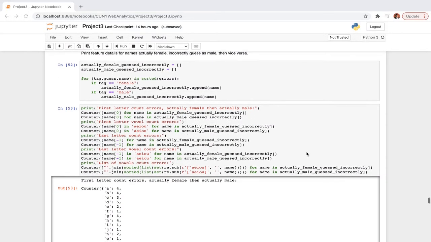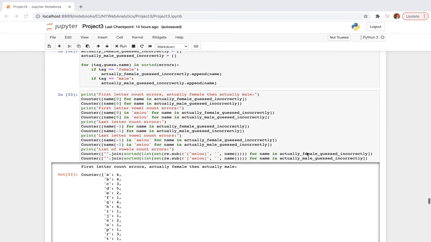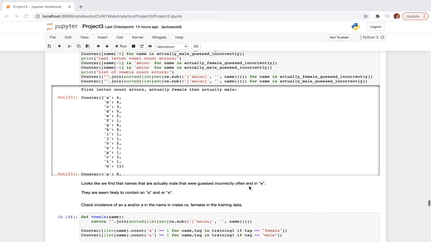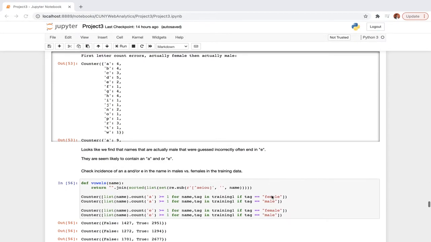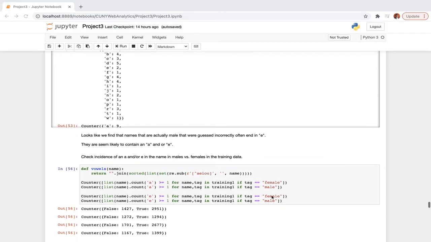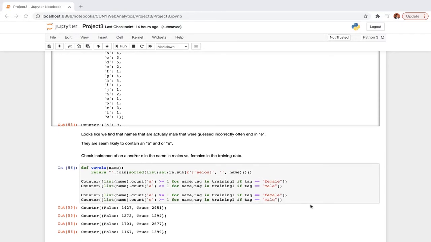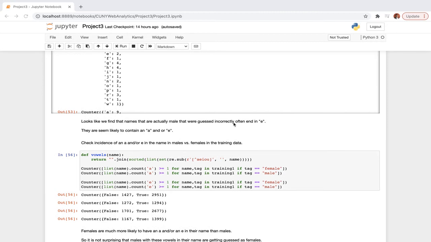So we continued our analysis for the first letter count errors, first letter vowel count errors, last letter count errors, etc. And it looks like names that are actually male that were guessed incorrectly often end in E. That is an interesting observation.